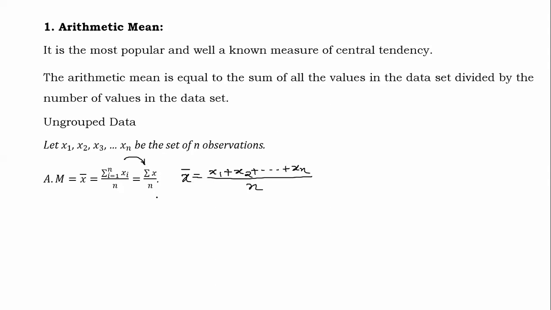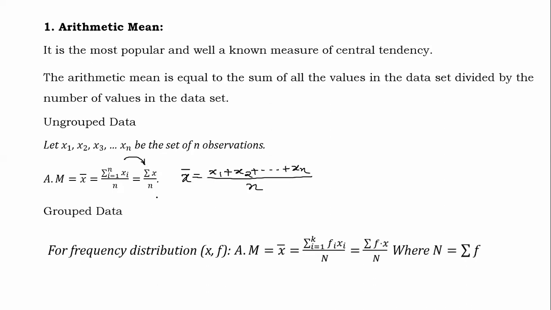Now we are going to derive the formula in case of ungrouped as well as grouped data. In grouped data, there are two types: discrete data and continuous data. But let us come to the frequency distribution. Suppose here we have xi and fi, meaning xi is the value of the variable and fi is the frequency, so the observation xi is coming fi number of times. Again, the concept remains the same. Arithmetic mean is nothing but the addition of all the observations in the data divided by the total number of observations, meaning x1 into f1 plus x2 into f2 and so on, up to xk into fk.